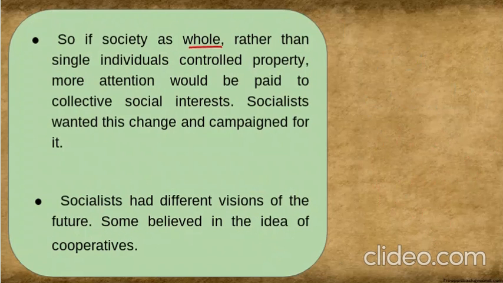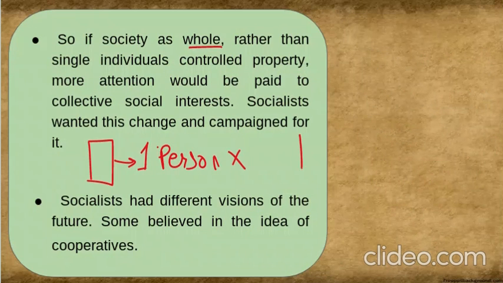The property should not be given to just one person. It should be given to a group or the government, so that attention is given to everyone, and the workers' wages and everything is handled.